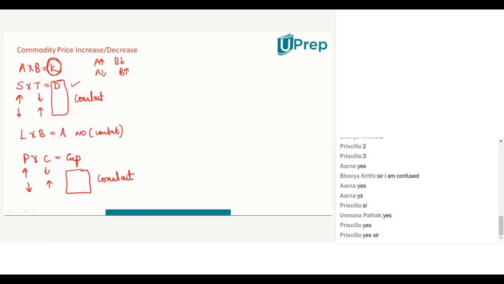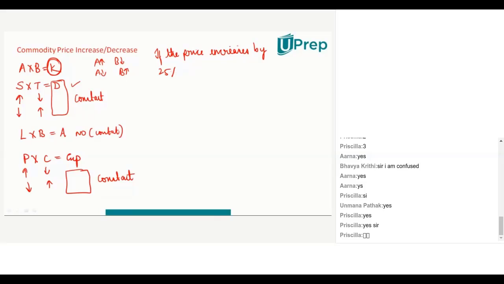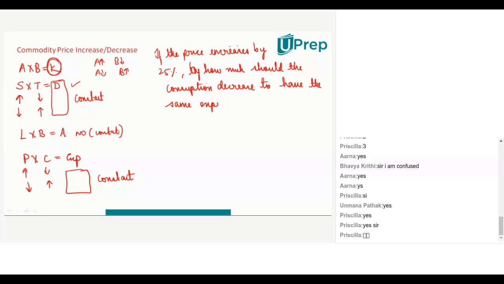Right. Now let's make it more interesting. Now my question is, if the price increases by 25%, by how much should the consumption decrease to have the same expenditure? This is my question. Priscilla says 25%.